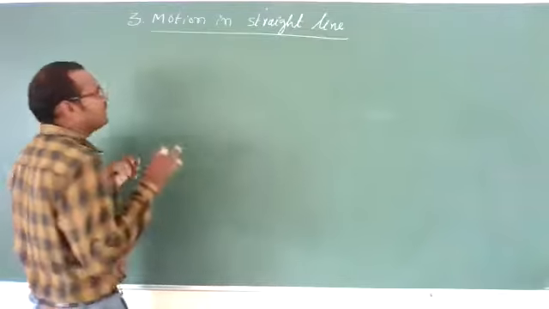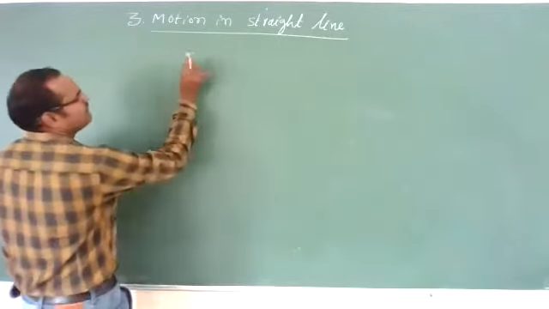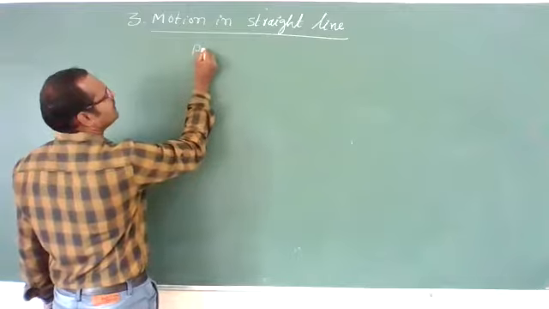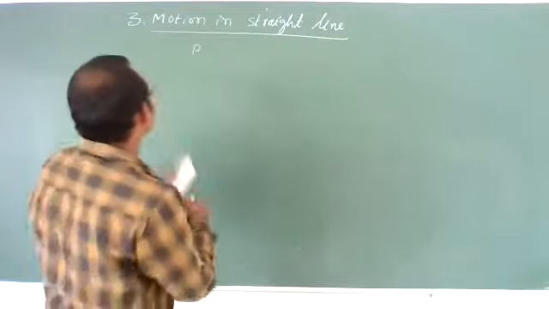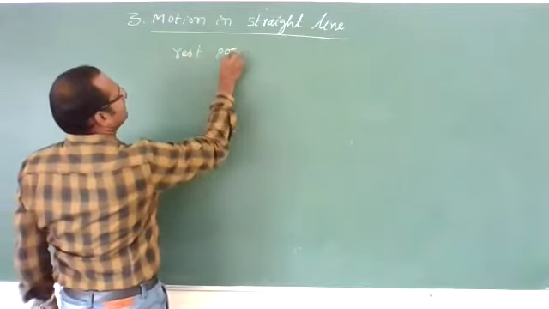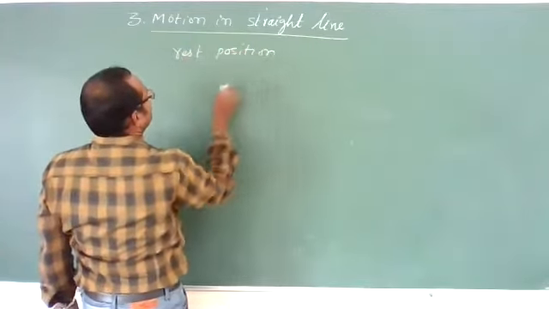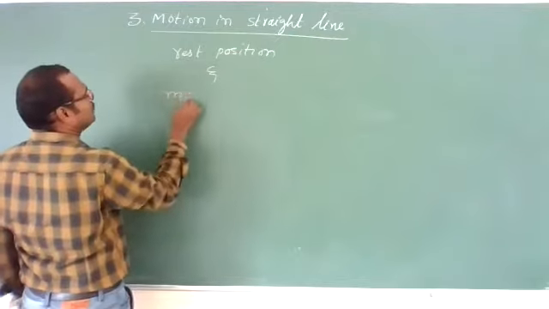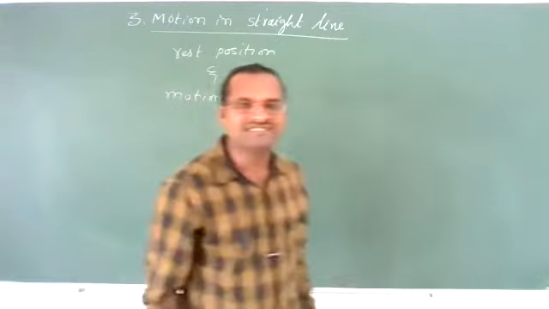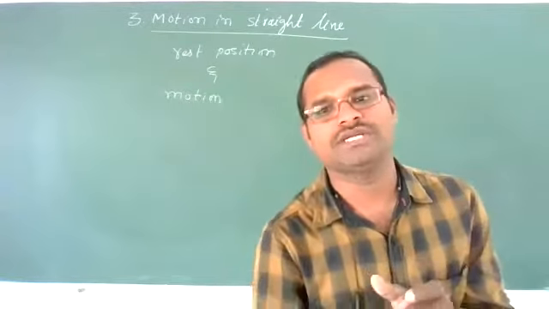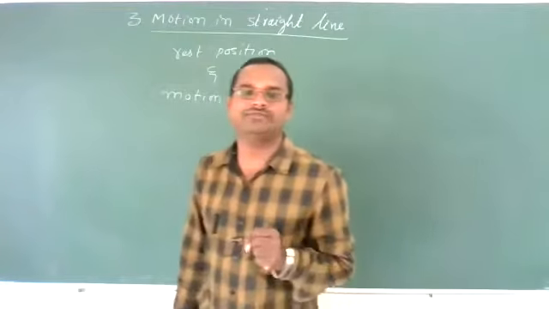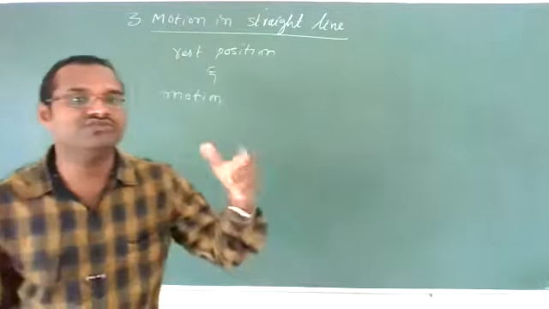Now, first and foremost, we should discuss rest position and motion. We have to see whether the object is in rest position or in motion, and after observing that object, we have to decide whether it is moving or not.